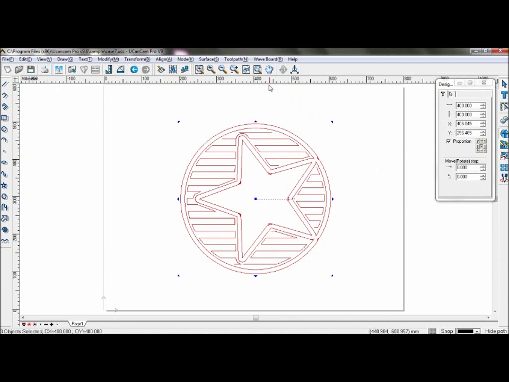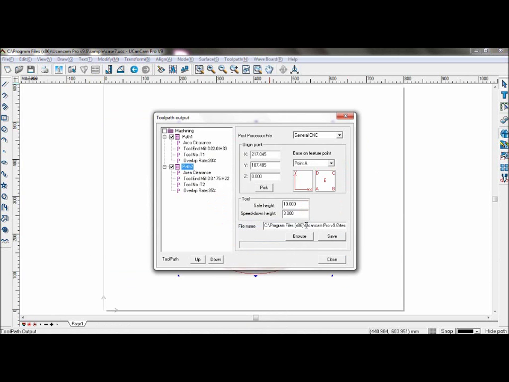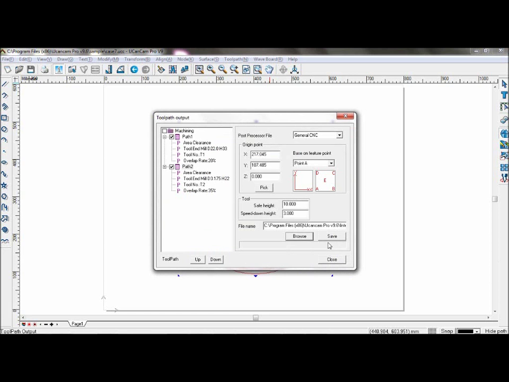Now go to Toolpath Output. And as you can see, they are both area clearance, so you can choose to save them both under the same file, under General CNC. Click Save.